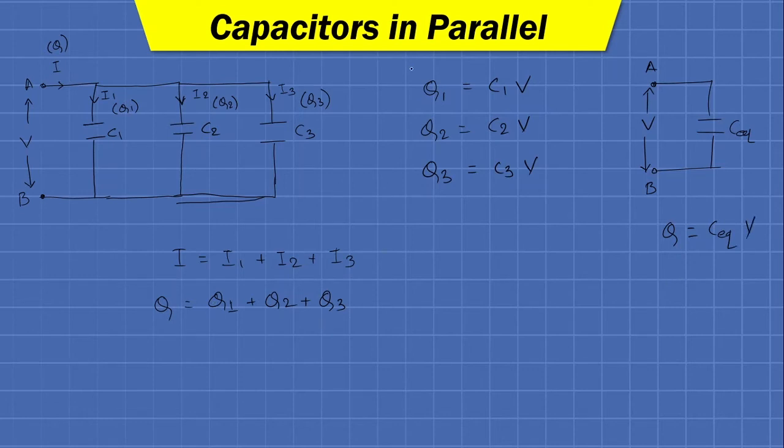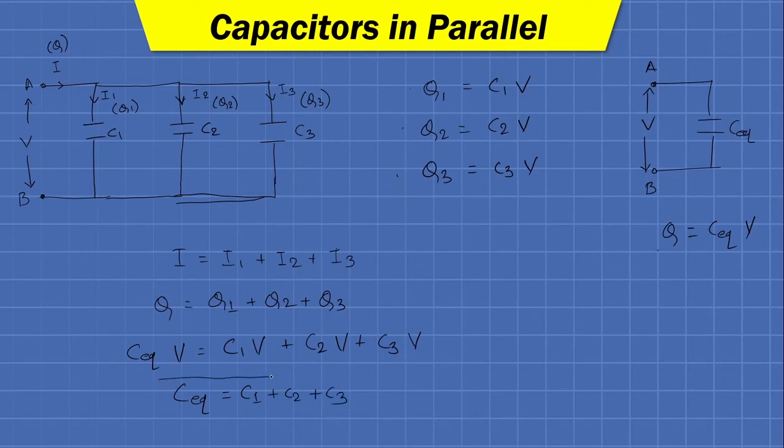So let us put these third and fourth values in this equation. We will have C equivalent into V is equal to C1 multiplied by V plus C2 multiplied by V plus C3 multiplied by V. Now taking V common from the right hand side of the equation and cancelling it out from both the sides, we get C equivalent is equal to C1 plus C2 plus C3.